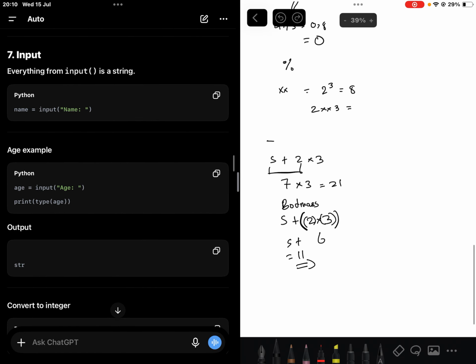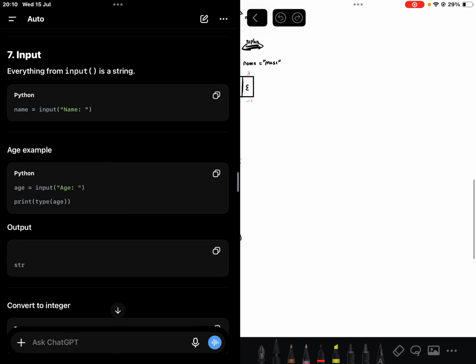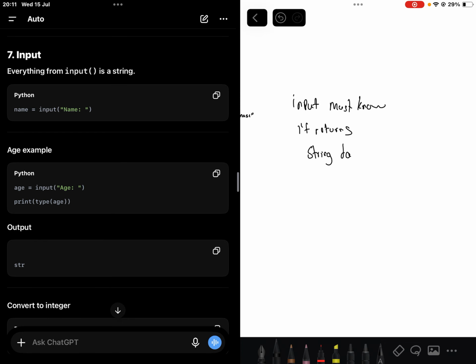Then I think a lot of people are having issues here: number 7, receiving inputs and whatnot. Whenever you call input, you must know it returns a string data type. Be it 24, be it true, everything comes as a string, right? It doesn't matter.